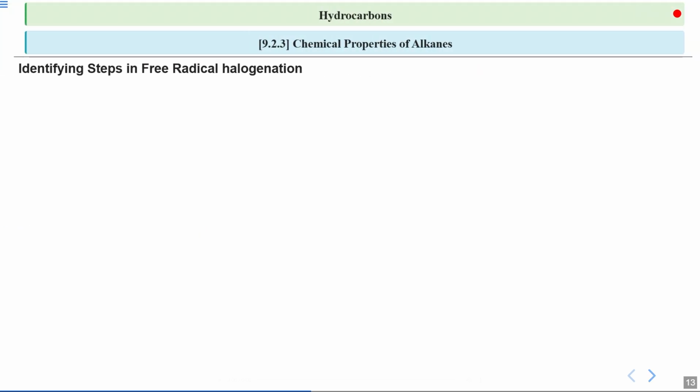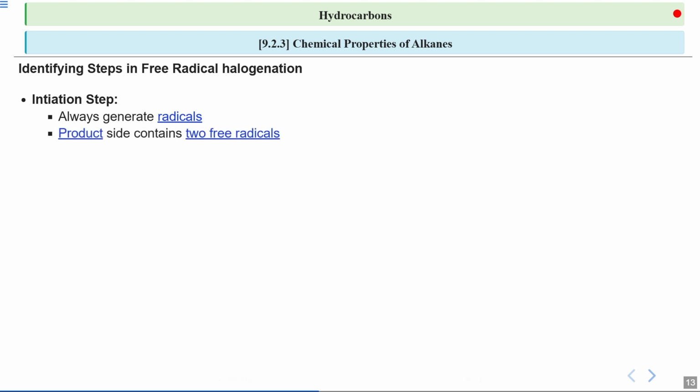Let us now start with the topic of identifying the steps in free radical halogenation. If I talk about the initiation step, then the initiation step will always generate radicals. Radicals are highly reactive species with an unpaired electron, we know that, and they play a key role in driving the reaction forward. So, we call it the initiation step.